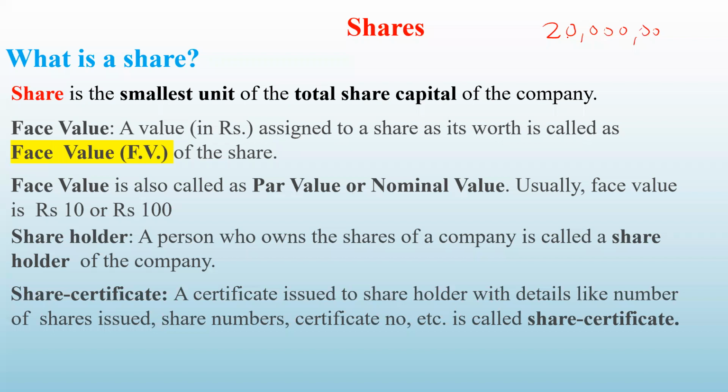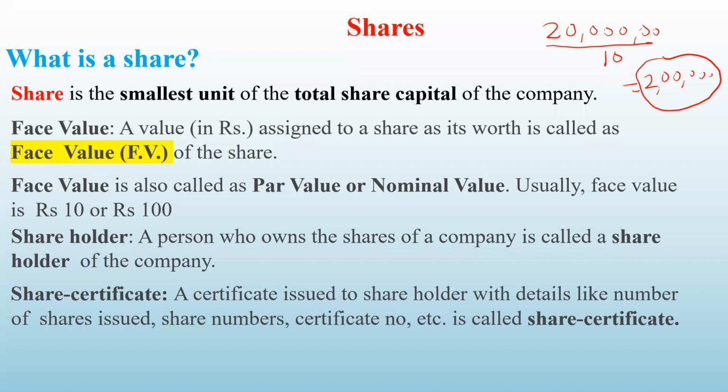What will they do? They will divide this into small units of, say, 10 rupees. How much did they get? 20 lakhs. So when they divide, it will be 2 lakhs shares. They will say one unit, one share, is of 10 rupees. That means one share is costing rupees 10. The value of one share is 10 rupees. And how many such shares do they have? 2 lakhs. So 2 lakhs multiplied by 10 will give them 20 lakhs.